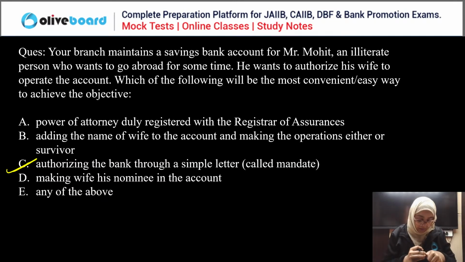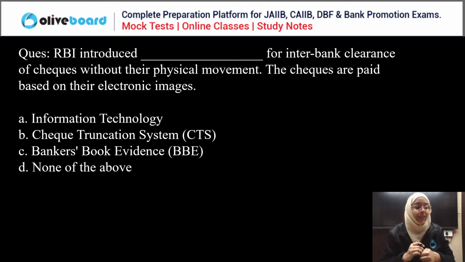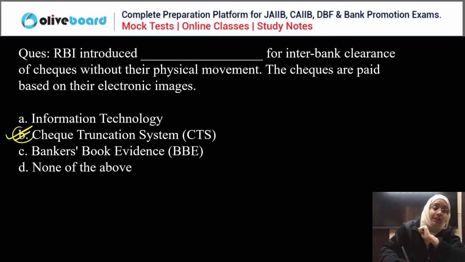Done, everyone? Yes, done. Good. Next question. RBI introduced dash for interbank clearance of check without any physical movement of the check. The checks are paid on the basis of the electronic image. What is this called? Very simple. Yes, so this is called CTS, check truncation system.